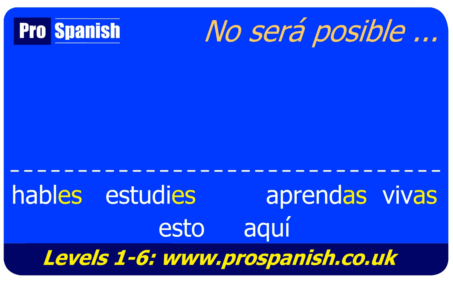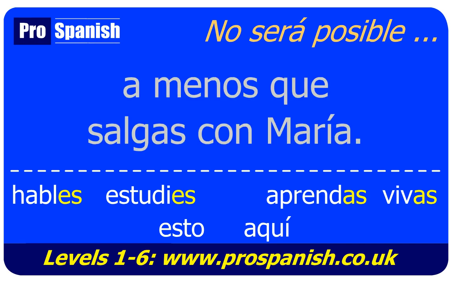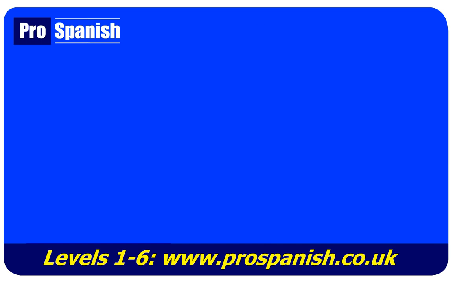And how about, it won't be possible unless you go out with Maria. And the word for with is just con, C-O-N. So what would that be? No será posible a menos que salgas con María. So, unless, a menos que, or a no ser que, plus the you subjunctive.